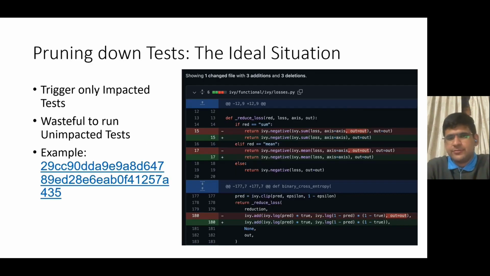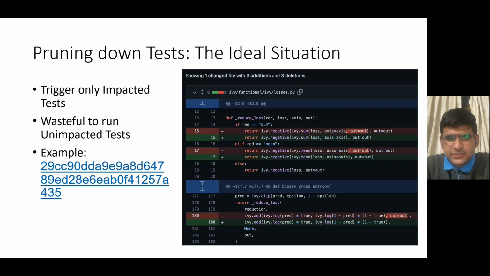The ideal situation here is to trigger only the tests that are impacted by the changes made in a commit. The tests that are not impacted by the changes made are clearly wasteful to trigger, as their results don't change. For example, consider the commit mentioned here. As shown in the screenshot, the commit changes the reduce loss and the binary cross entropy functions in the Ivy functional losses.py file.